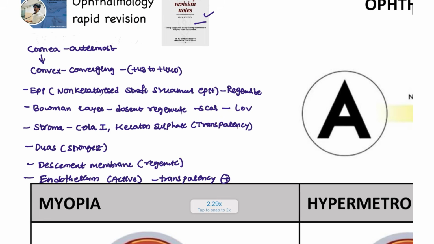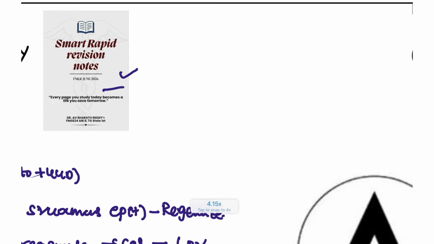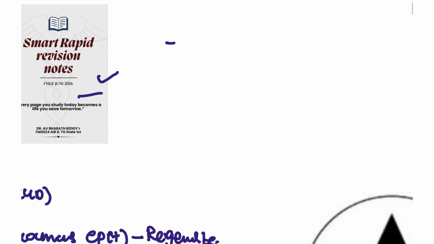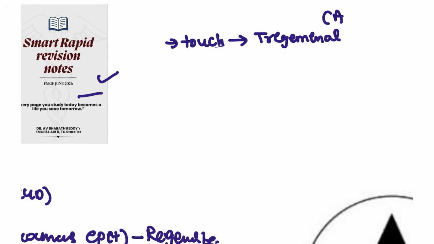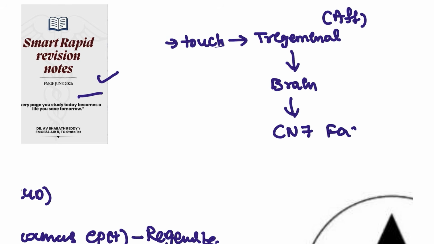But what is the nerve supply of the cornea? When we touch the cornea, it is going to send the signal via the trigeminal nerve, right? So this is known as the afferent. Once the touch happens to the cornea, it is sent to the brain, and from the brain the signals will reach CN7, that is your facial nerve.